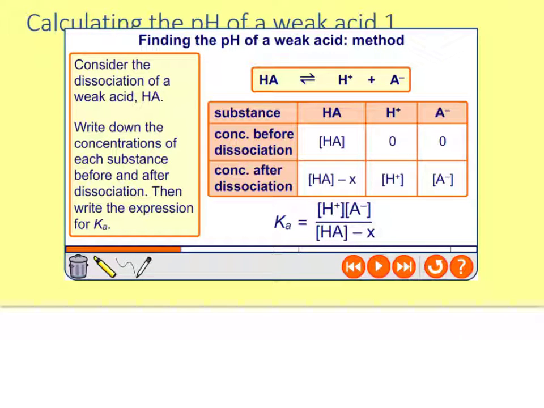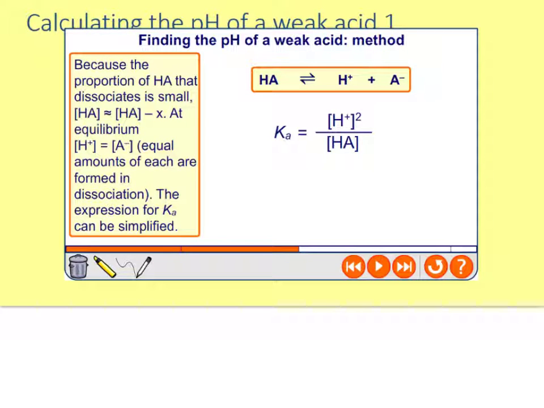This should look relatively familiar, because it should remind you of the equilibrium section that we did in year 12 and recapped again in year 13. We're taking a general equation, HA going to H+ and A-. When we first have the HA before it's dissociated, we've got this much, and 0 H+ and 0 A-, but after dissociation you've lost X amount, and it's gone to produce H+ and A-.